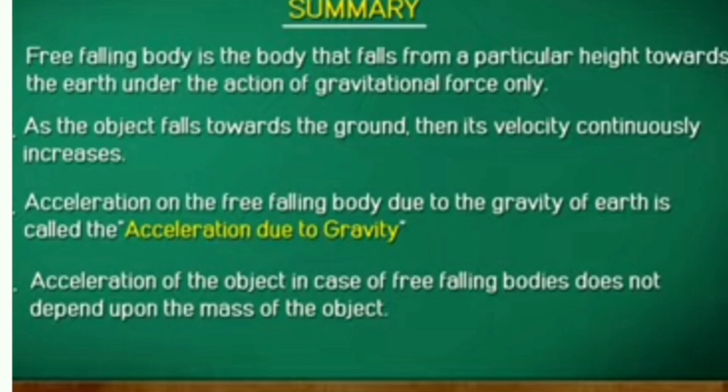The free falling body is the body that falls from a particular height towards the earth under the action of gravitational force only. As the object falls towards the ground, its velocity continuously increases, and an acceleration is caused due to gravity, and it is called acceleration due to gravity. Acceleration of the object in case of free falling bodies does not depend upon the mass of the object.